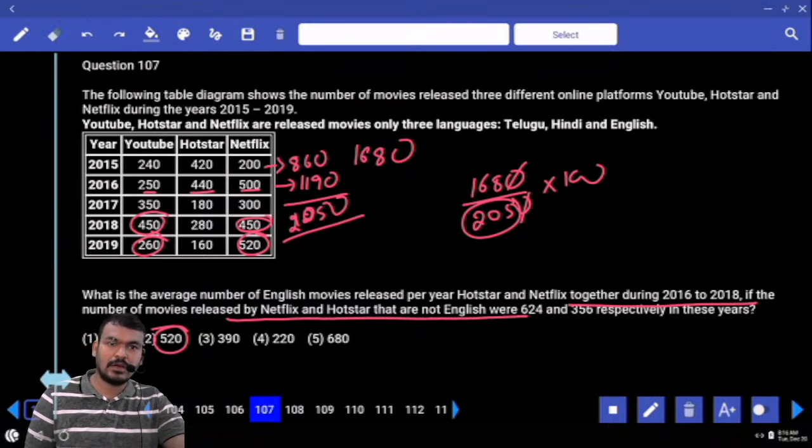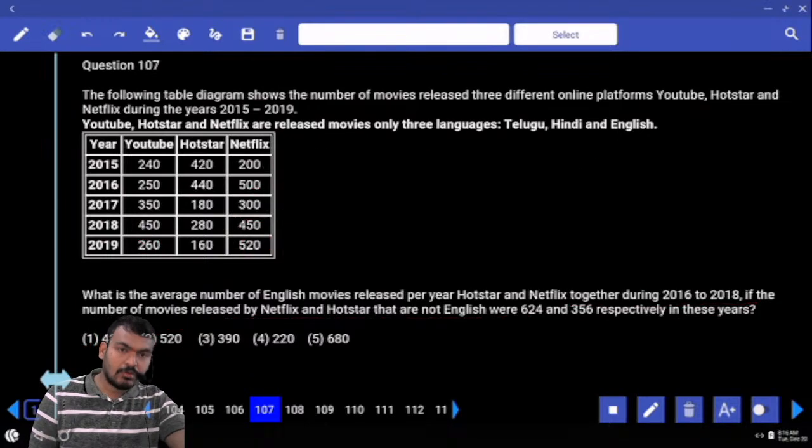Next, question number 107. What is the average number of English movies released per year, Hotstar and Netflix together, during 2016 to 2018? If the number of movies released by Netflix and Hotstar that are not English were 624 and 356 respectively in these years.